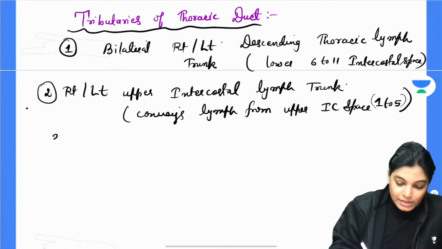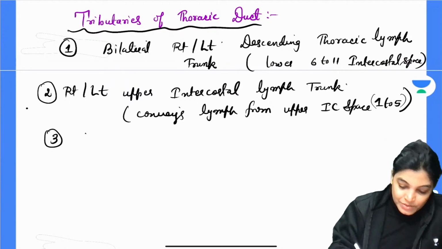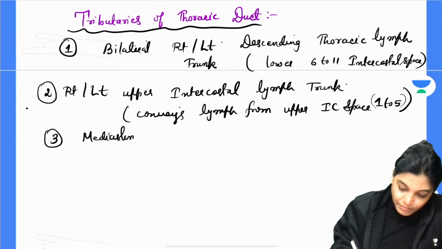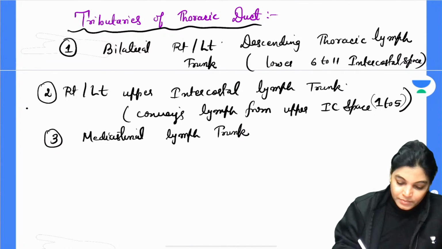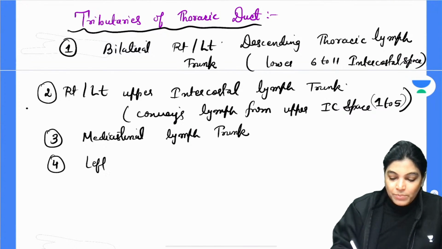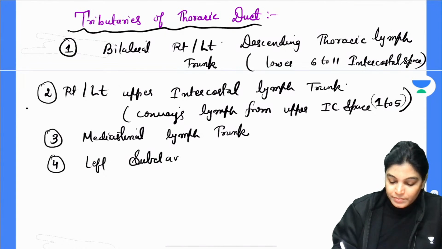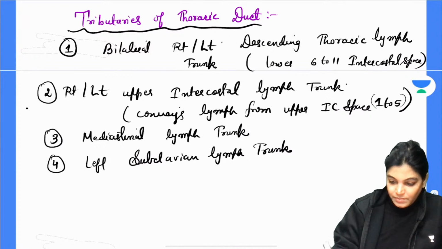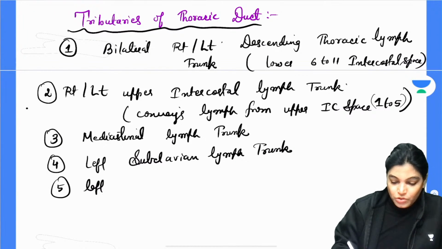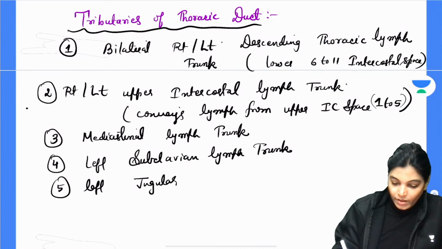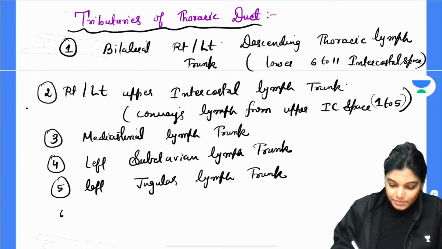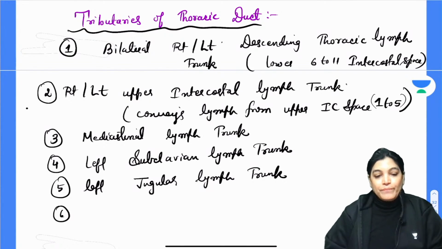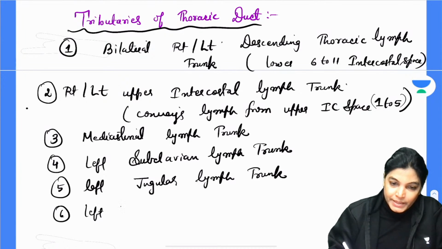So the other drainage will be the mediastinal lymph trunk, the left subclavian lymph trunk, the left jugular lymph trunk, and the left bronchomediastinal lymph trunk.